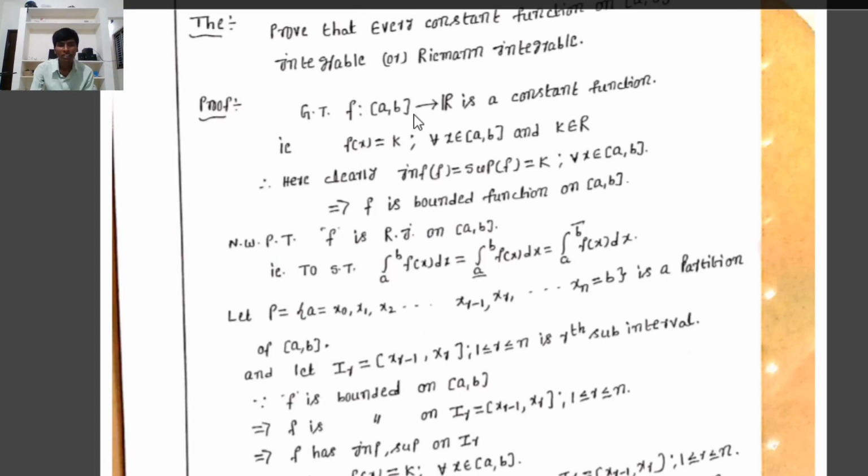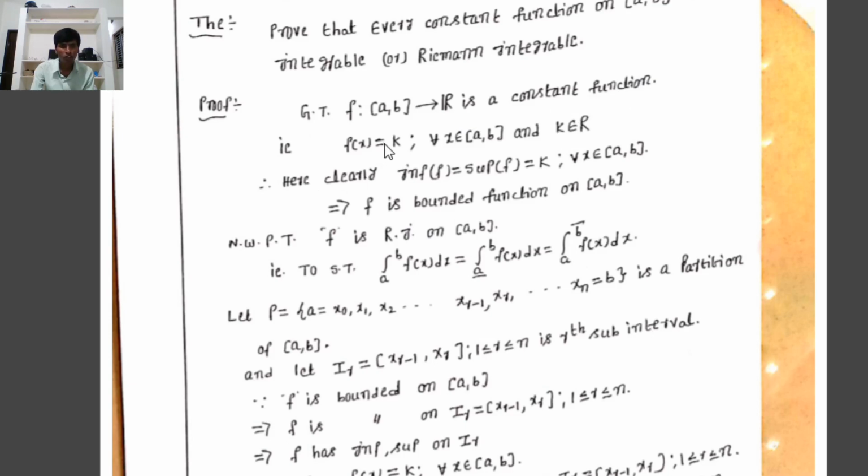Proof. Given that f from the closed interval [a, b] to R is a constant function, that is, the function f of x is defined on [a, b] by f of x equals k for all x belonging to [a, b], where k is a real number. For every point in the domain, the image of f of x is always equal to k. That is, the set of all images of f on [a, b] is only k. So f is a constant function on the closed interval [a, b].